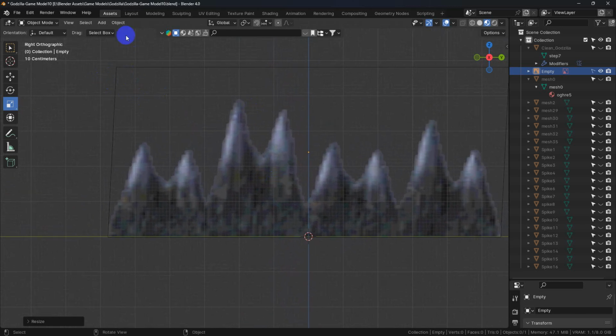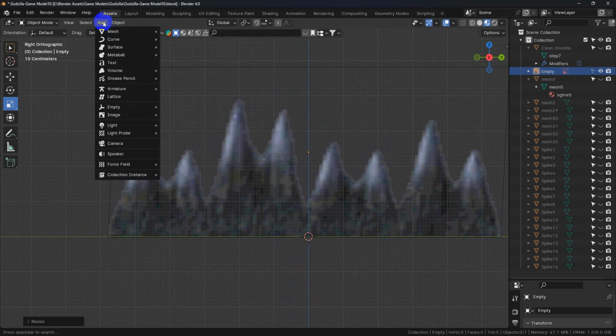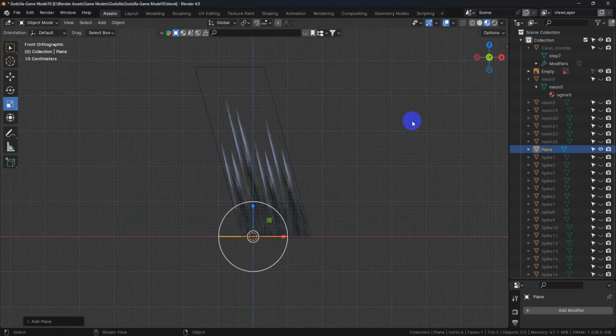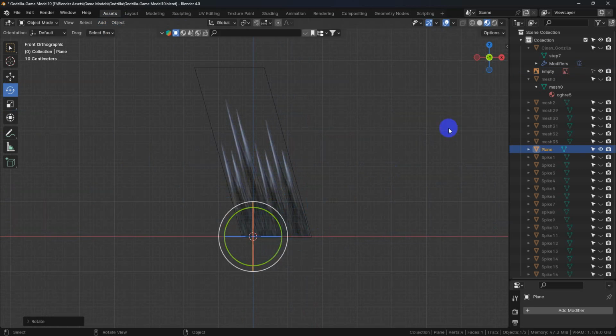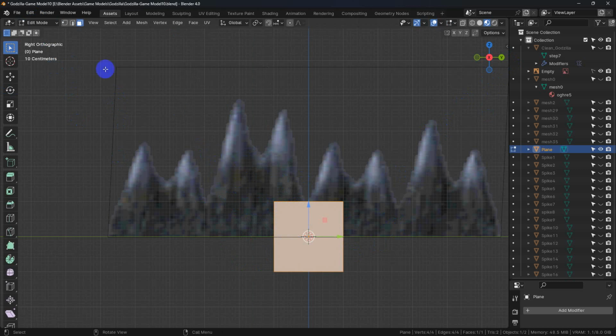Now we're going to do the exact same thing that we've been doing. We're going to add a mesh. It's going to be a plane. Then we need to rotate it. Hold down Control and snap. Go back into our X view, and now we can go ahead and switch this into edit mode.